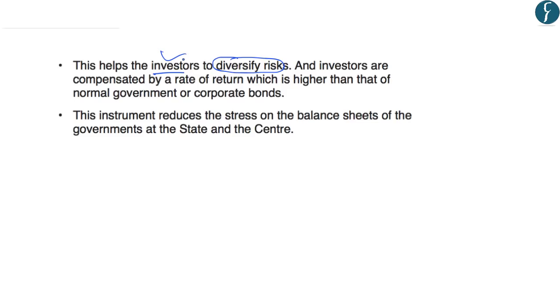And further, they are compensated by a higher rate of return as compared to the normal government or corporate bonds. And these high returns are provided because these bonds are of high risk nature. Further, these instruments reduce the stress on the balance sheet of the government at the state and the center. And this is because the relief work is funded by the investment in such bonds, and the government does not have to shell out the money from its budgets.